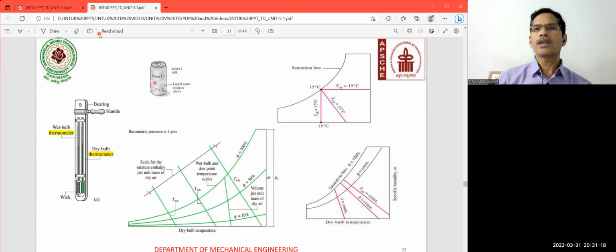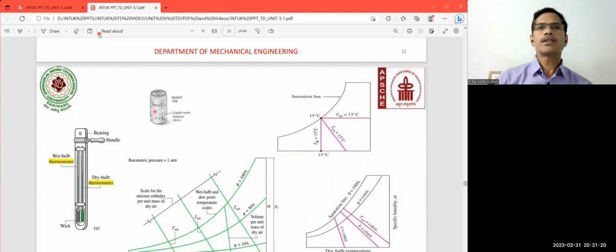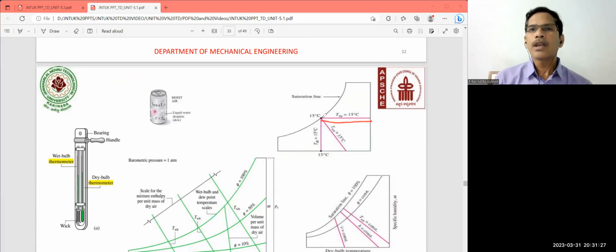And this is the psychrometric chart. This psychrometric chart represents the dew point temperature, the dry bulb temperature, and the wet bulb temperature. This is nothing but the saturation line. So on the saturation line, the dew point temperature line, wet bulb temperature line, and dry bulb temperature line coincide. So this is how things are presented.